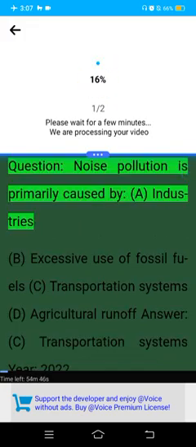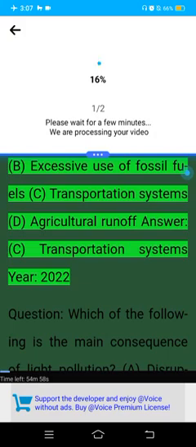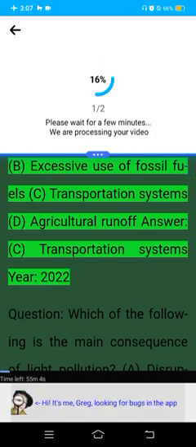Year 2020. Question: Noise pollution is primarily caused by A. Industries. B. Excessive use of fossil fuels. C. Transportation systems. D. Agricultural runoff. Answer: C. Transportation systems.